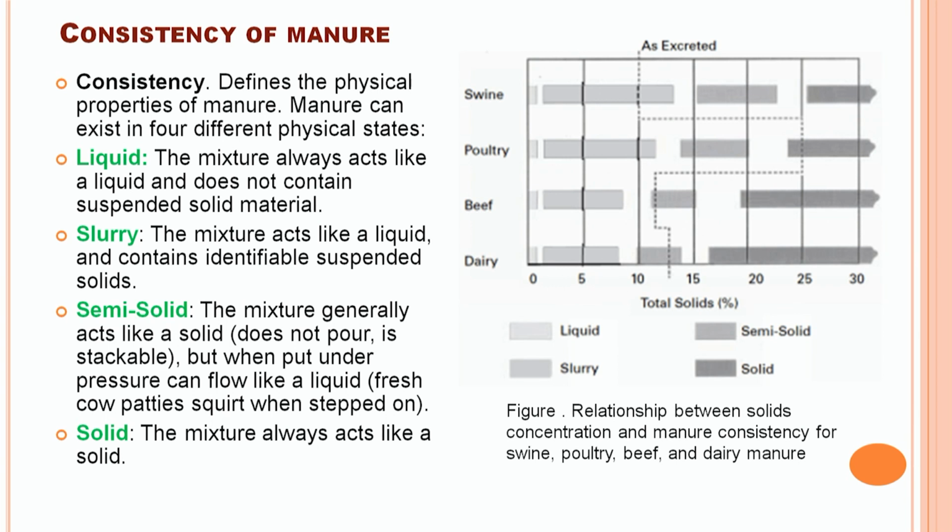In case of semi-solid waste, the mixture generally acts like a solid, but when pressure is put, it flows freely like a liquid. And solid waste, the mixture always acts like a solid. Students, you can see in this diagram the total solid concentration of the swine waste is very low, so it comes under the category of semi-solid. In the case of poultry waste, the total solid concentration is very high, so it is a type of solid waste. However, beef and dairy both come under the category of semi-solid type of animal waste.